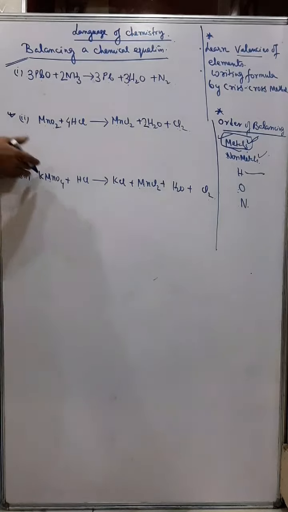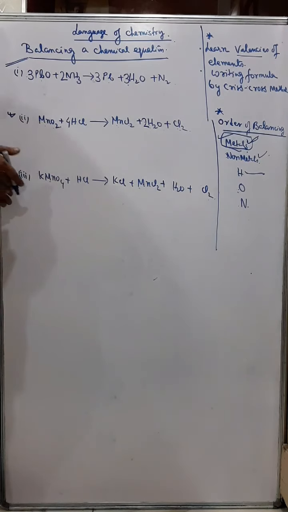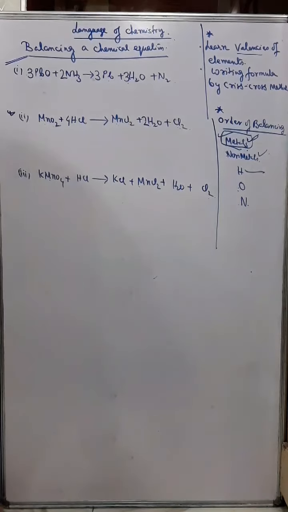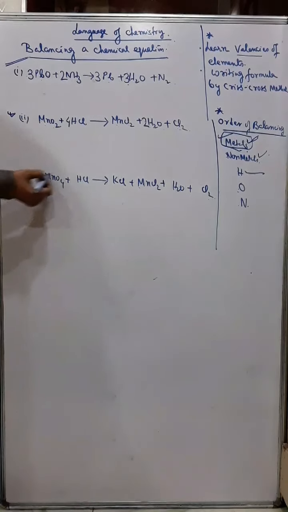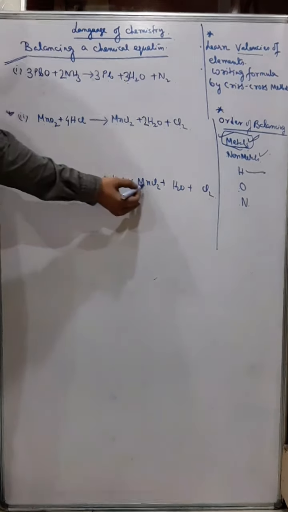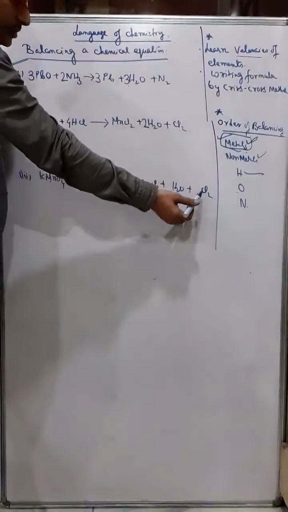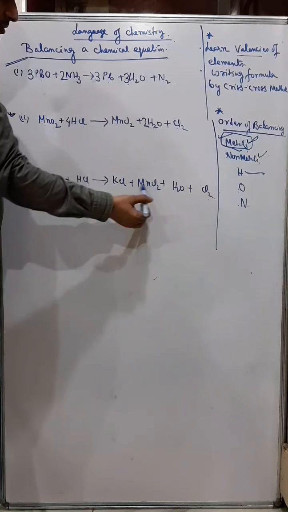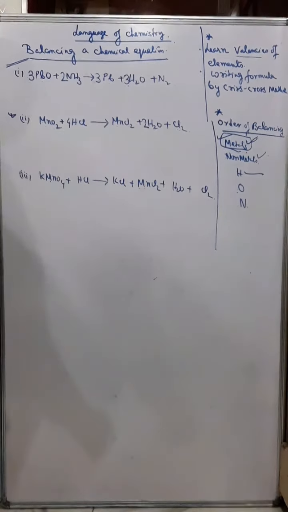But suppose out of potassium and manganese, if the frequency of potassium is more than manganese, then we will start with potassium. Right? So here we can start with potassium, it is balanced. Then manganese and manganese, here also it is balanced. And then we'll go for chlorine. Now chlorine, you can see you have 2 and 2, 4, and you have here 5.